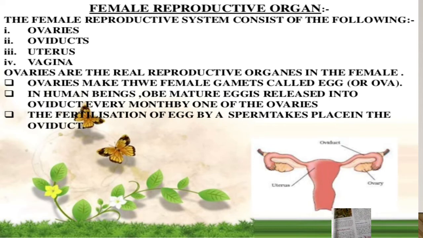from the ovary, and the upper portion of each ovary is surrounded by finger-like projections arising from the funnel-shaped end of a muscular tube, called the fallopian tube or oviduct. The fallopian tubes open into the uterus and carry the ovum into it after fertilization. The external opening of the uterus is called the vagina, and its lower portion which joins the vagina is called the cervix. So this is the female reproductive organ.